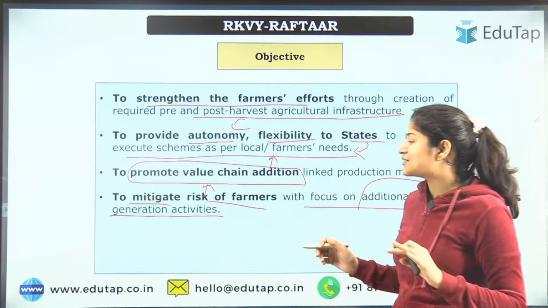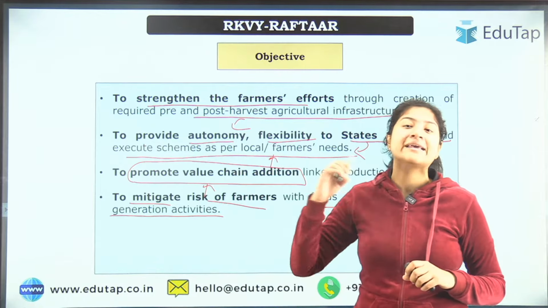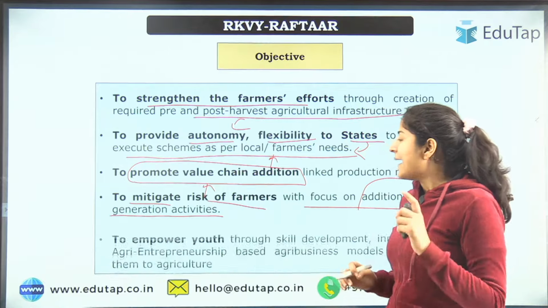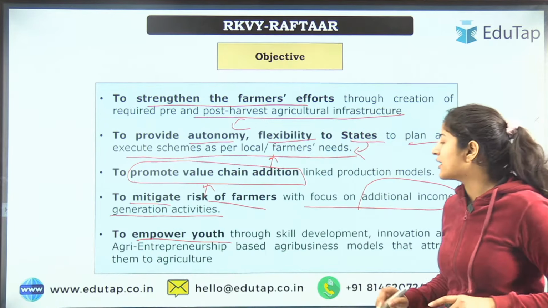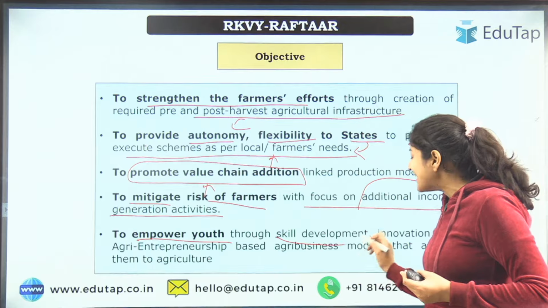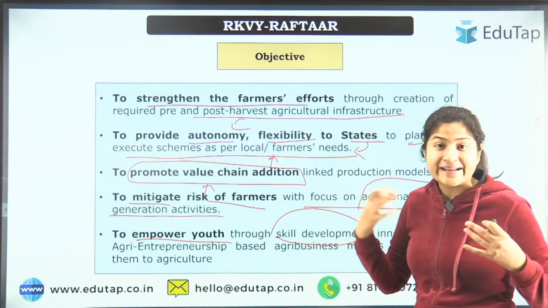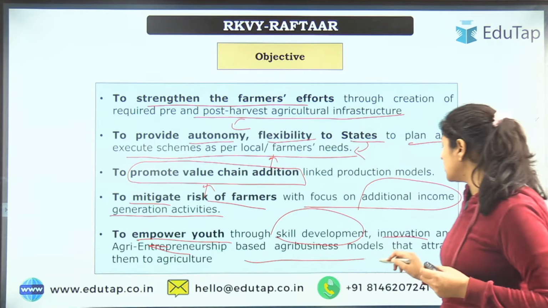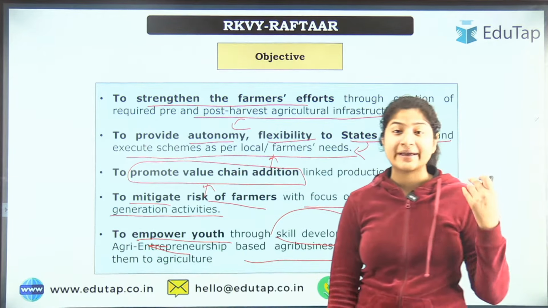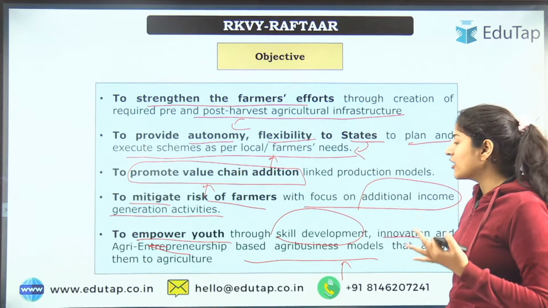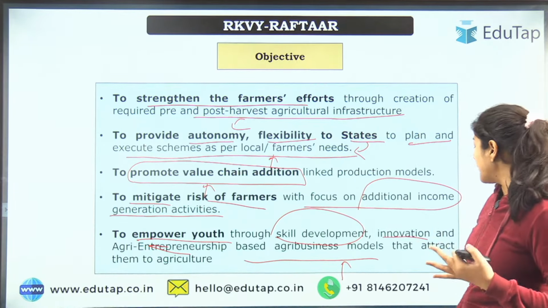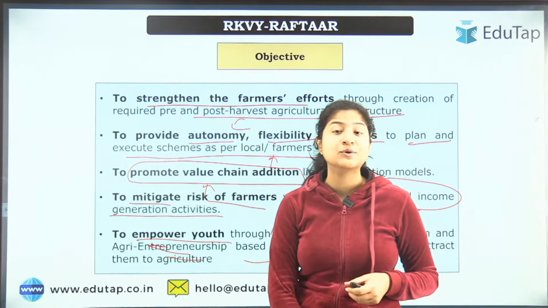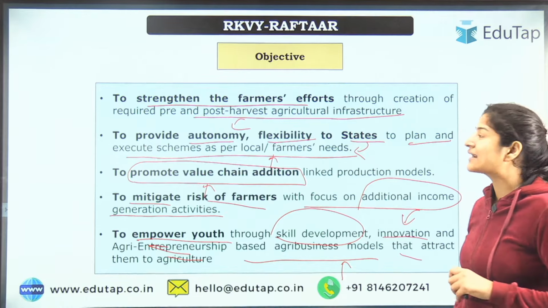So here, in additional source of income, they would be taught how they can expand their agriculture business, because at last, agriculture is a business only. And lastly, to empower youth through skill development, by creating skills in them, innovation and agri-entrepreneurship based on agri-business models. They would be taught about the agri-business models they can adopt for entrepreneurship, and also they would be promoted for the different innovations that would attract them to agriculture. All right, so I hope these objectives are clear to you all.